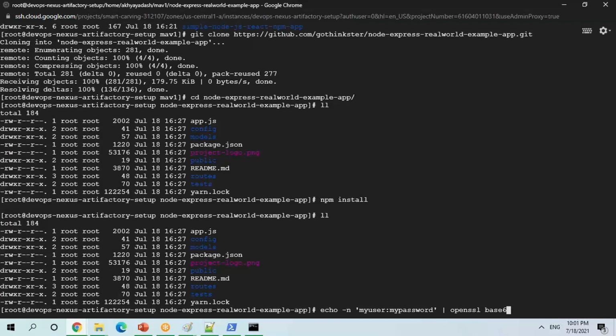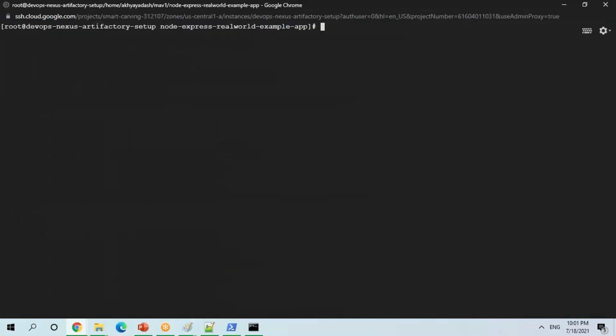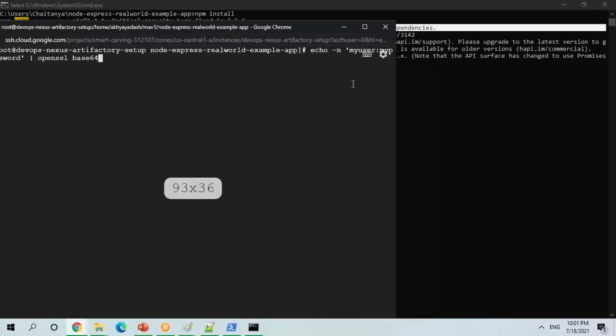I have to do a base64 encoder. I have to change my password here again.